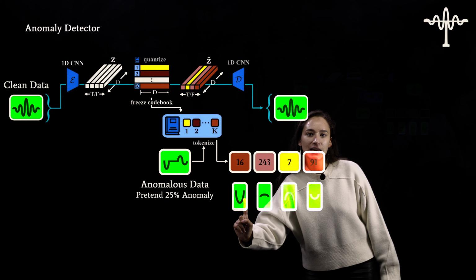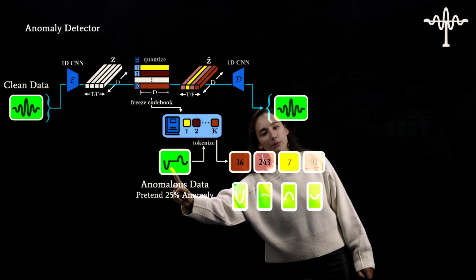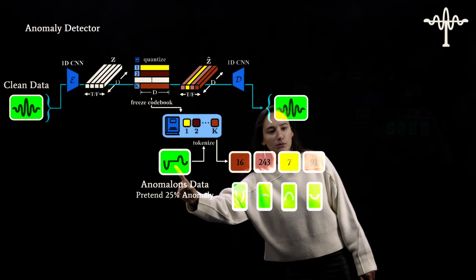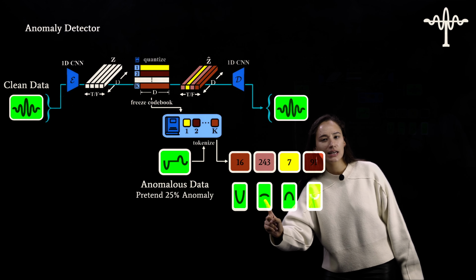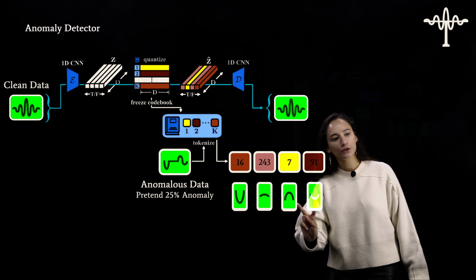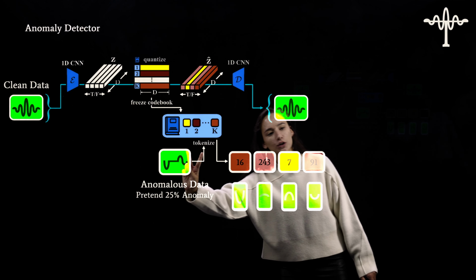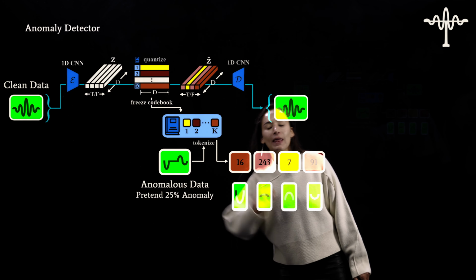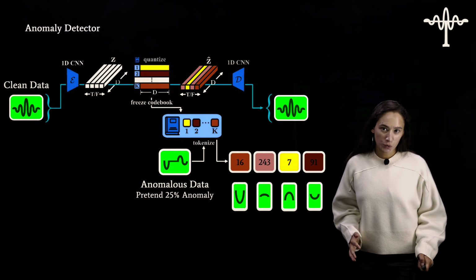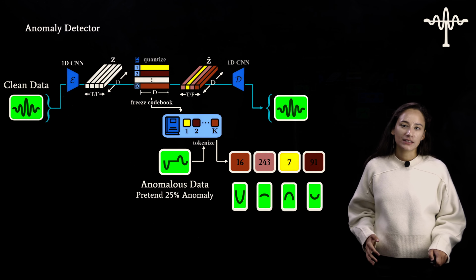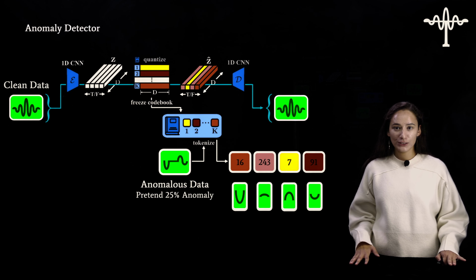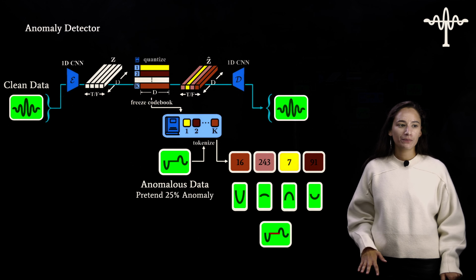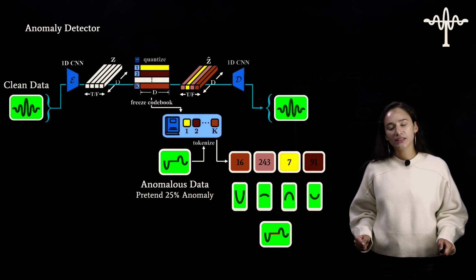So what I'm going to do is take this token and compare it to my input, and that looks like it would have a pretty similar mean squared error. Next, I'm going to look at this token, compare it to that one right there, and that doesn't actually look that similar. Then if I look at the last 2, these are pretty similar to my output here. However, I know that there's 25% anomaly in my test set. So I'm going to say that the worst 25% of my tokens correspond to the anomaly. And that would look like this, where that red chunk is the anomaly.